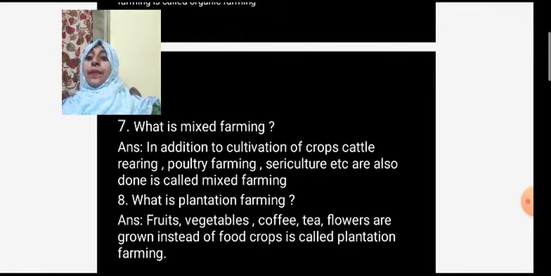Next question. What is plantation farming? In plantation farming, fruits, vegetables, coffee, tea and flowers are grown instead of food crops. Instead of food crops, all these things are grown. This is called plantation farming.